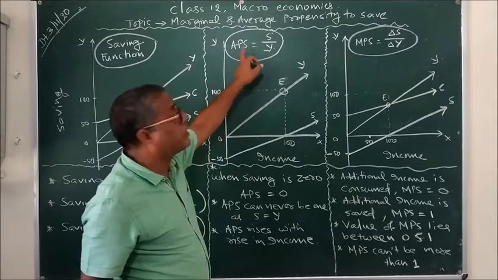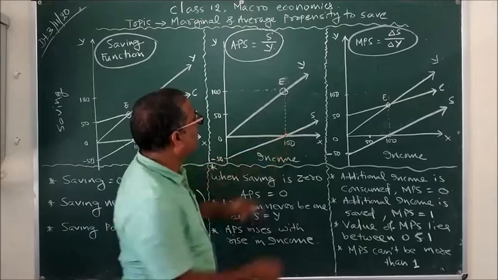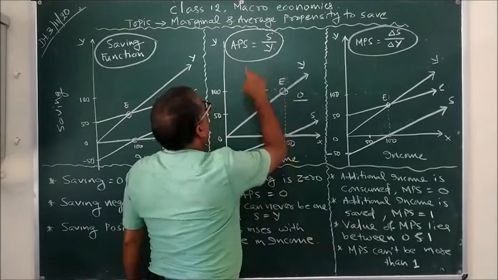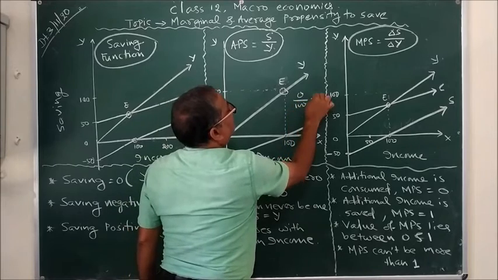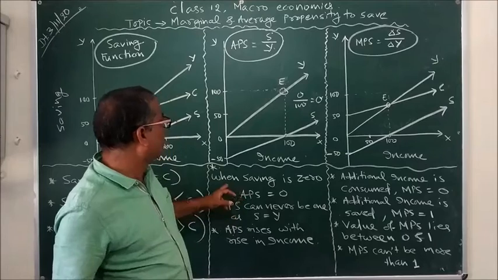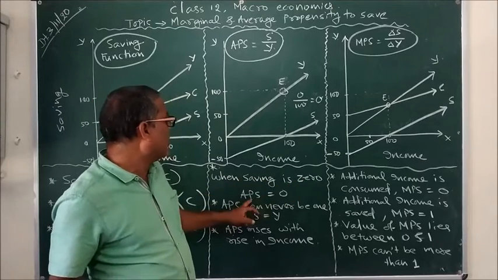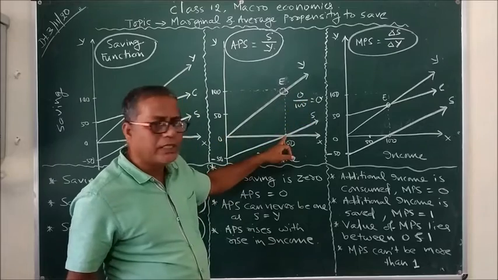What is average propensity to save? Saving is 0 upon income, which is 100. That's equal to 0. So at the break-even point, when saving is 0, APS is equal to 0, because saving is 0.